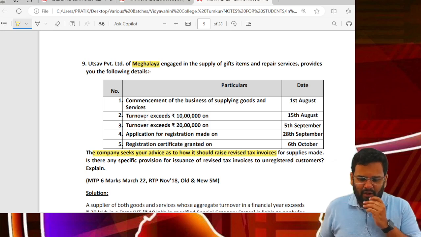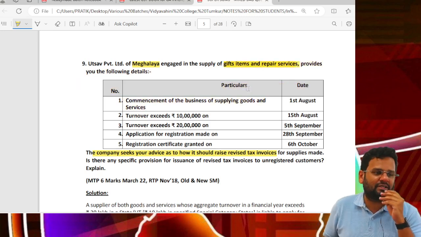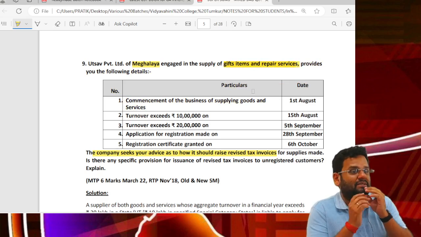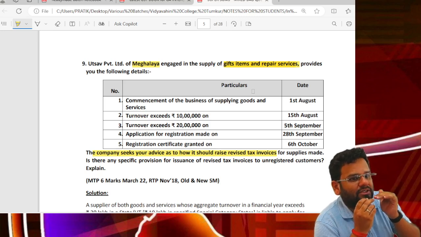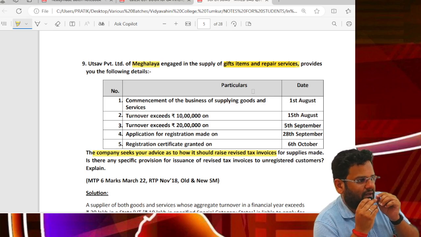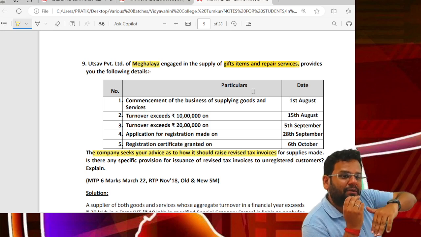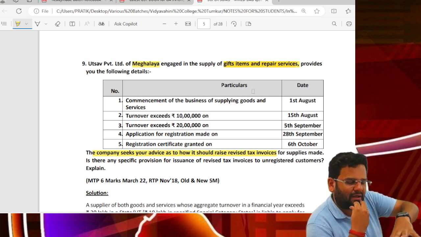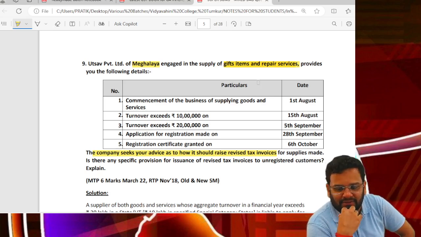Commencement of business. What are they doing, by the way? Engaged in supply of gift items and services, repair services. So both goods as well as services. But anyway, being in Meghalaya, which category is it falling in? SMPUT, because MMNT is Manipur, Mizoram. In SAMPUT, that M is Meghalaya. So I should check aggregate turnover of 20 lakhs.